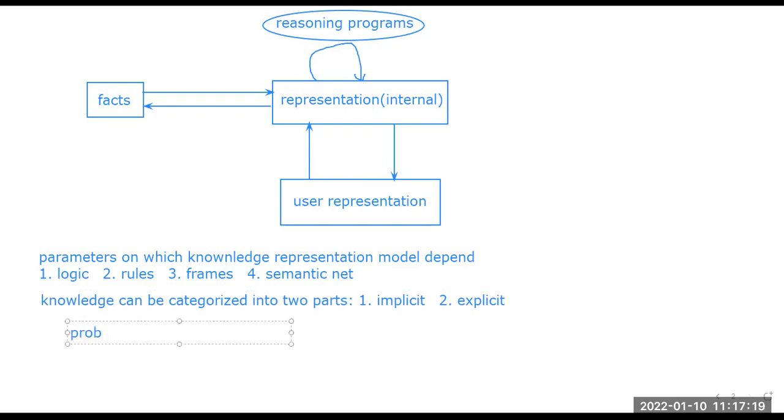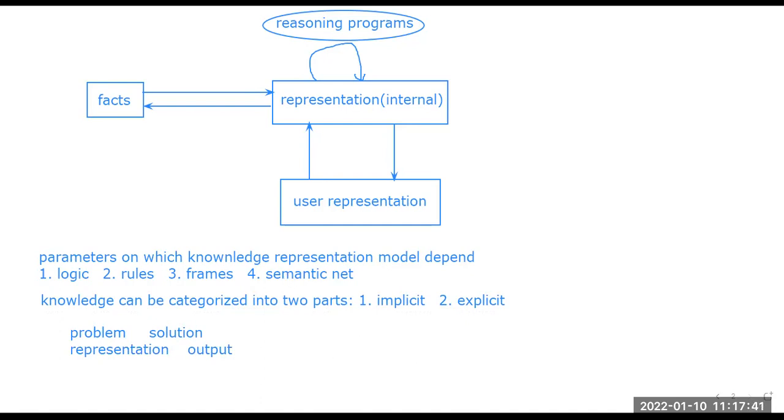Problem, solution, then we can say representation and output. So these are the four terms: problem, solution, representation, and the output, and these are actually interconnected with each other.